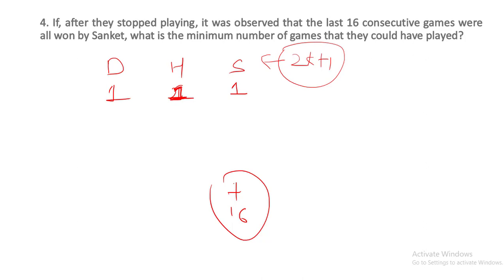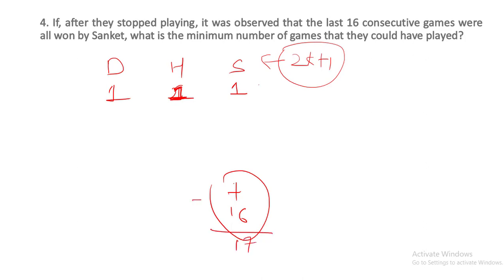Look, Harshad has won only one game. So whenever Sanket has won 3 games, they will stop playing. So 16 consecutive games cannot happen in this. This cannot happen. That means Harshad should have won more games. Okay, after 1 he will win more. Now let's assume that Sanket has won a total of 17 games.